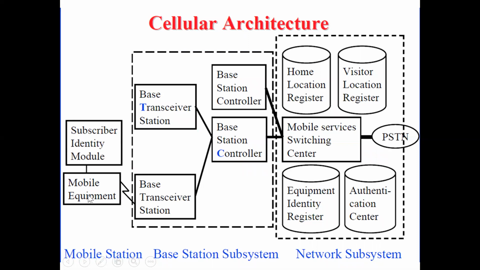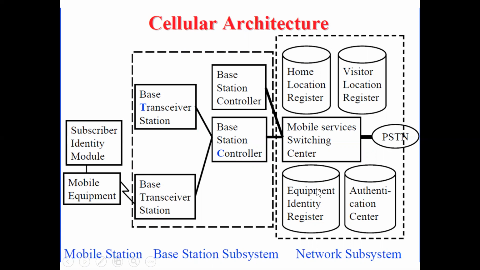The structure of cellular says that the subscriber identity module, that is SIM, plus mobile equipment, will give you a mobile station and will be connected to the base station subsystem with base transceiver station and base station controller, to the network subsystem.